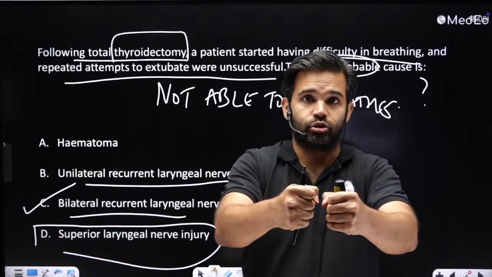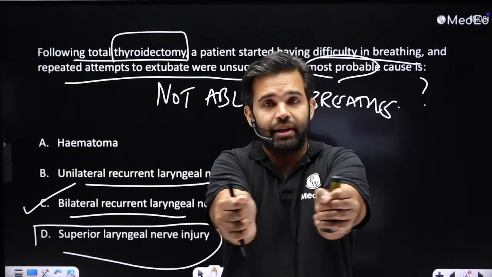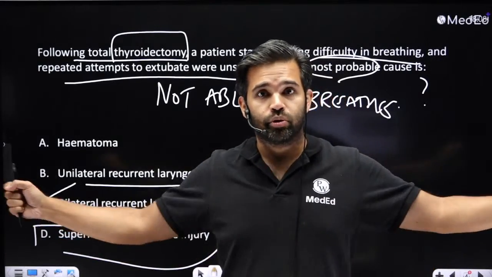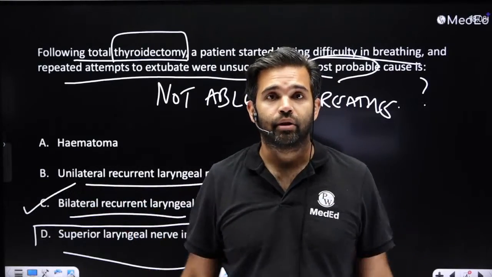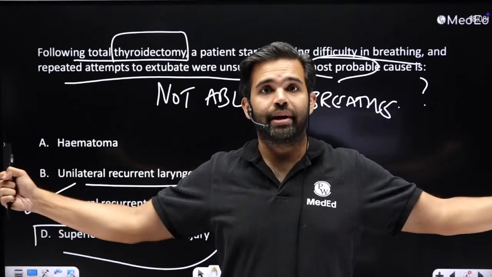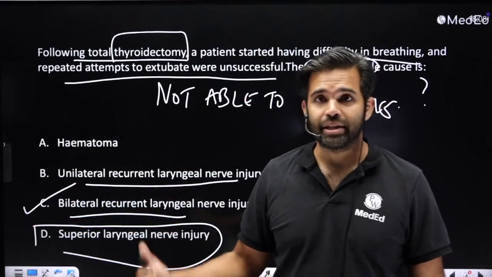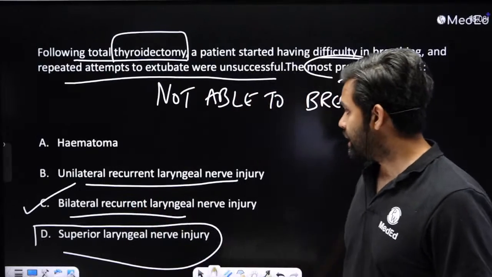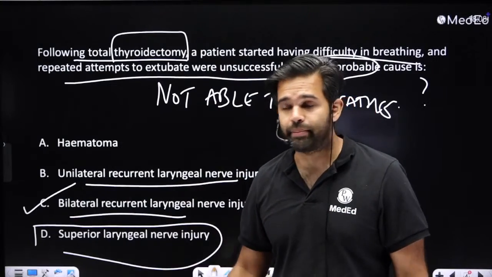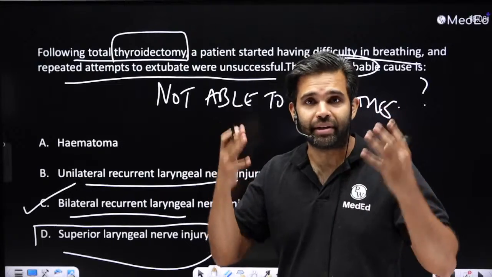It's the only abductor. So once the abductor is gone, the cord closes and there is nothing to open it. There's only one abductor muscle, the posterior cricoarytenoid. The cricothyroid is a tensor. So the posterior cricoarytenoid, which moves the arytenoids backwards like this to open up the vocal cords, is now paralyzed because the supply from the recurrent laryngeal nerve is hampered, and then the cords close bilaterally, and the patient is going to have a good voice but respiratory distress.